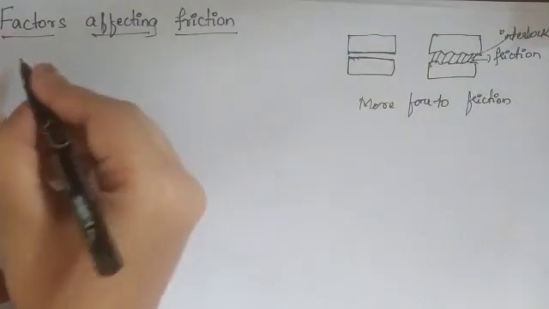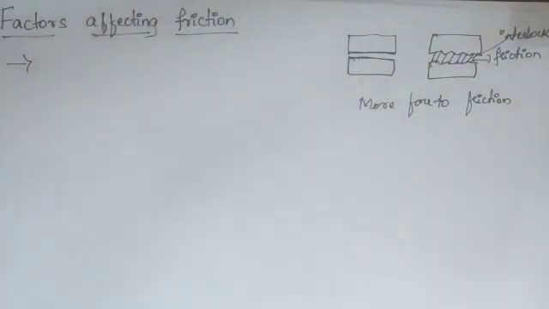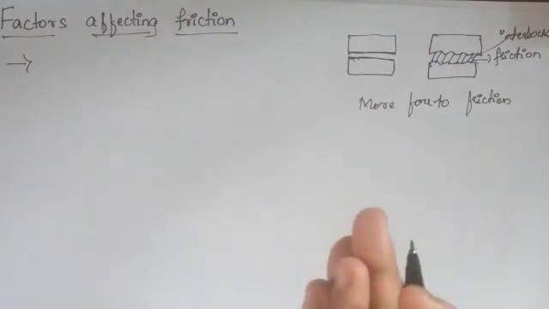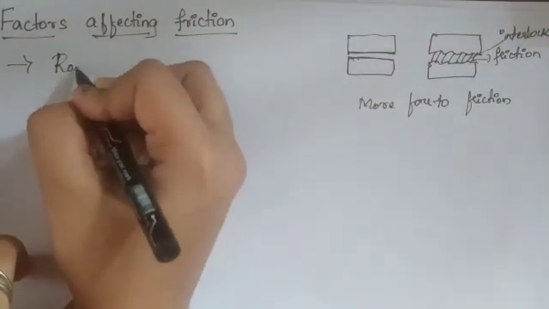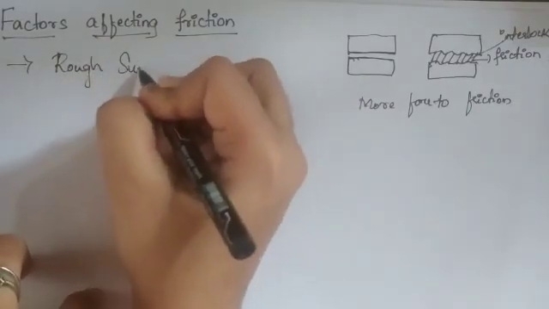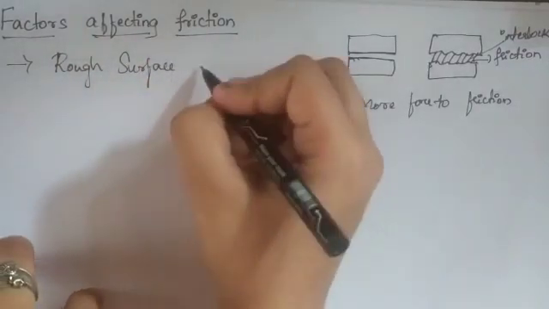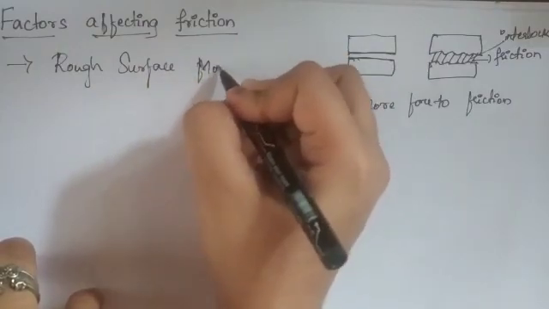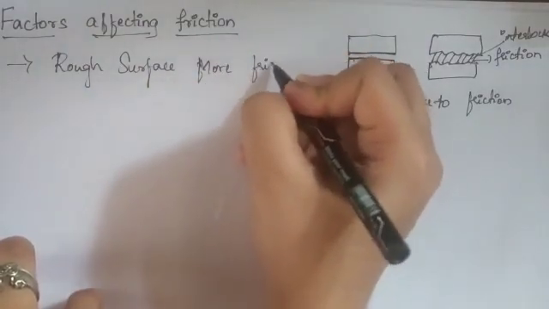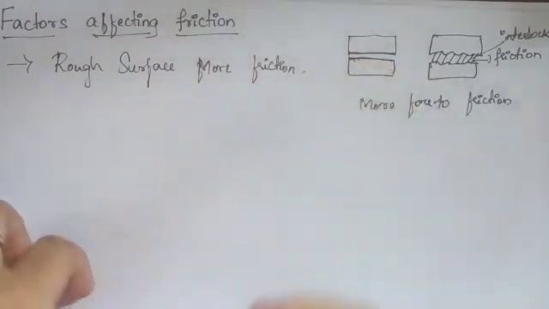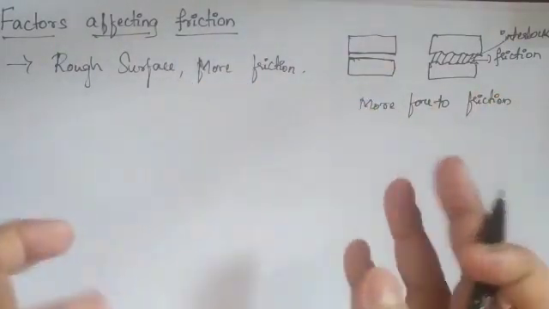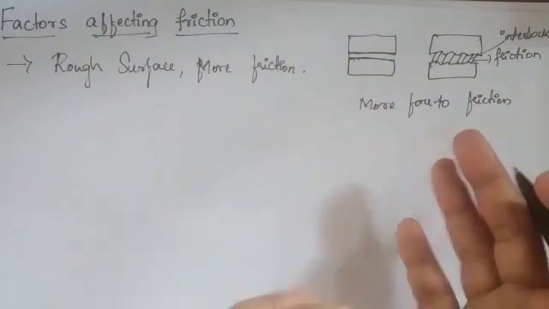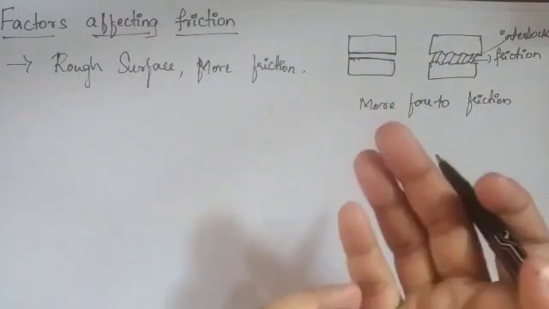So what are the factors? Under the first point, it depends upon the surface. If the surface is rough, that means more force, more friction, I can say. If there is a rough surface, there will be more friction. To overcome that more friction, we have to apply more force.